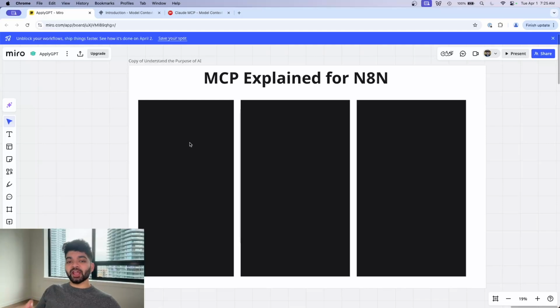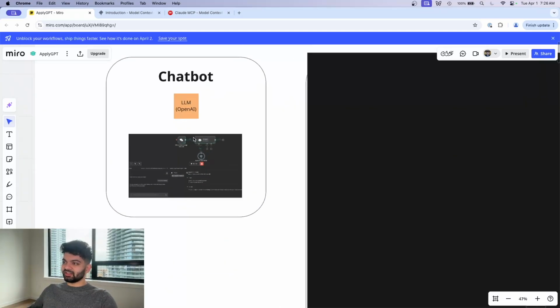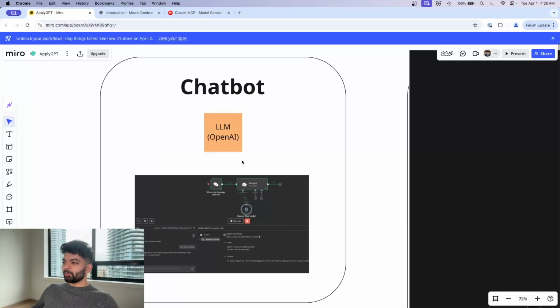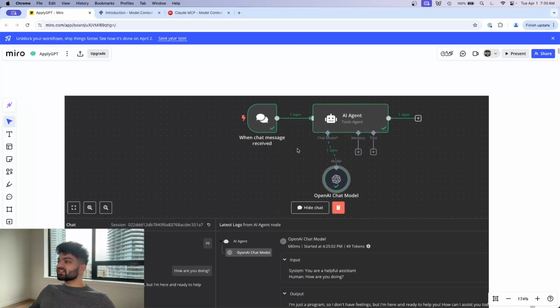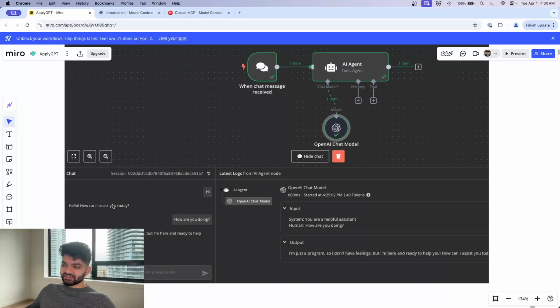To really understand what MCP is, you need to understand what exactly it's replacing in the first place. I think that's where a lot of people get confused. So to break things down and start from the beginning, when OpenAI came out with ChatGPT 3.5 or whatever it was, we just had a simple chatbot. In the context of N8N, that would look like a simple chat window connected to an AI agent that's connected to just one LLM, and that's it. There are no other tools or anything fancy like that. So when I ask hi, I just get a simple answer back.